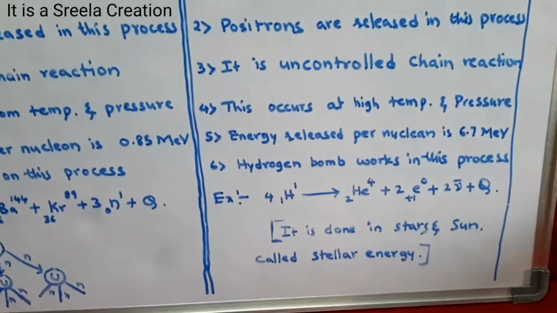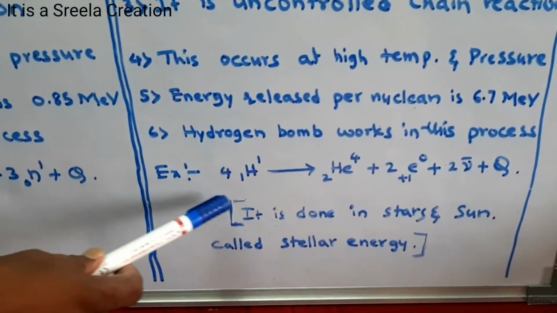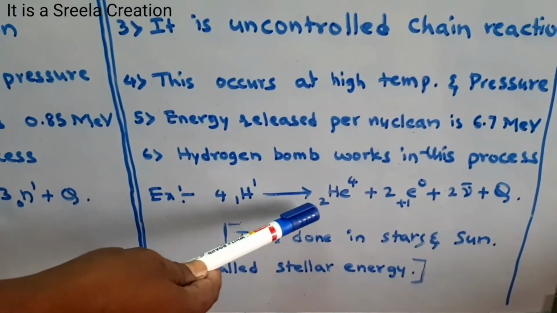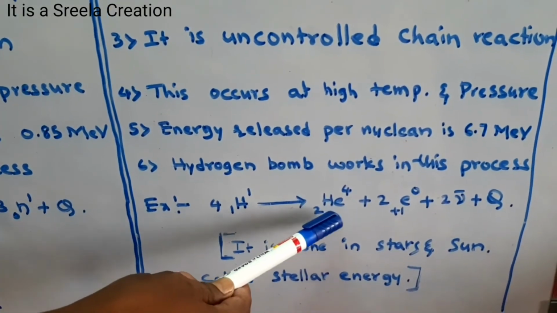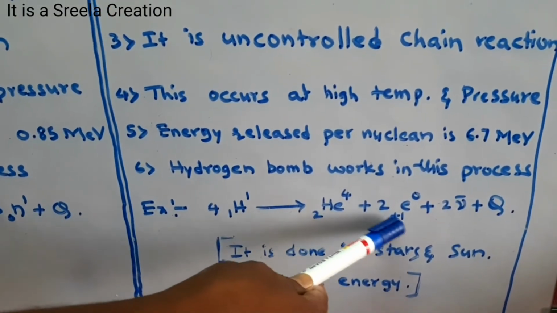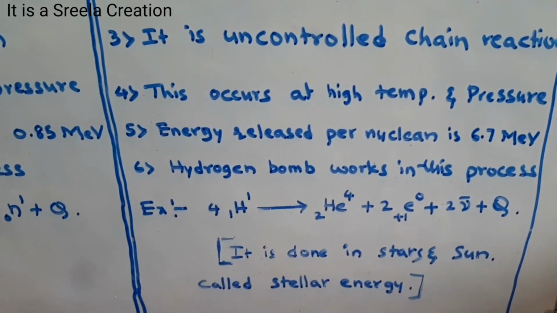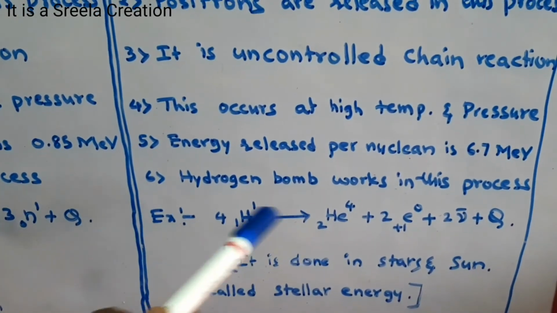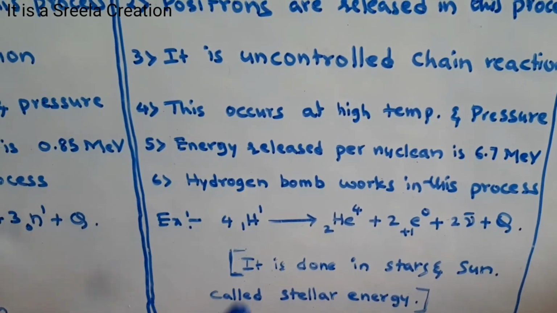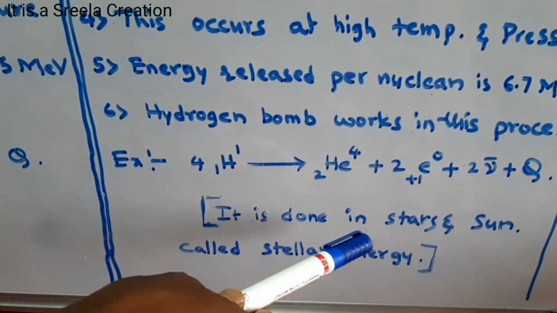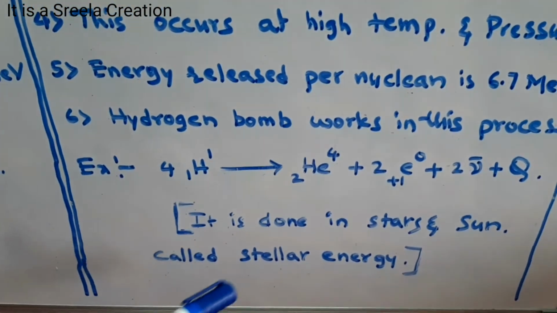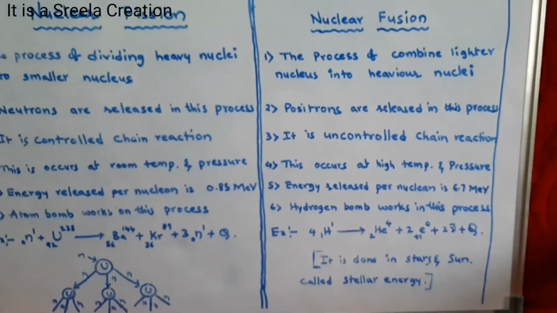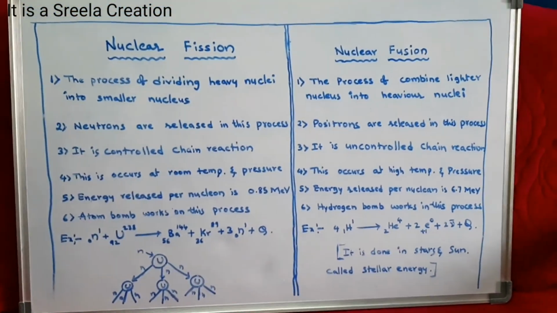On the other side, in the example I gave, 4 hydrogens, which are lighter nuclei, combine to form a heavier nucleus. The 4 hydrogens combine to form one heavier nucleus, helium-4, and 2 positrons are released as well as neutrinos, and energy is also released in this process. This reaction is a very good example of the nuclear fusion process, and it takes place in stars and suns, which is named stellar energy. Understand, students? These differences between nuclear fission and nuclear fusion are the most important.